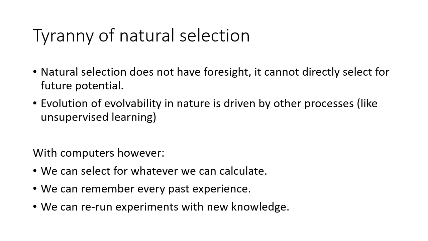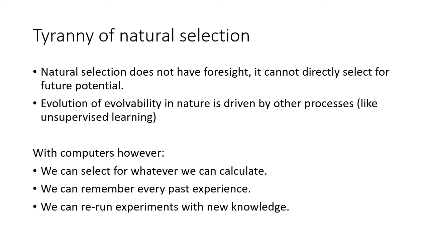But even if we have the capacity to learn and we have the experience to learn from, what drives this learning? This is a difficult question. Natural selection cannot select for evolvability because it is a measure of future yet unrealized potential. Even though this is a really interesting question, for the purposes of this talk, we don't need to have an